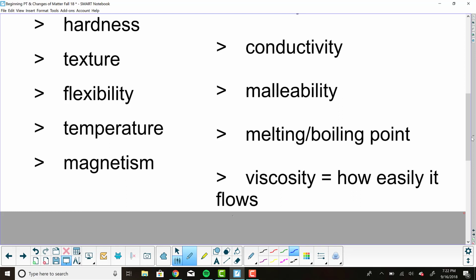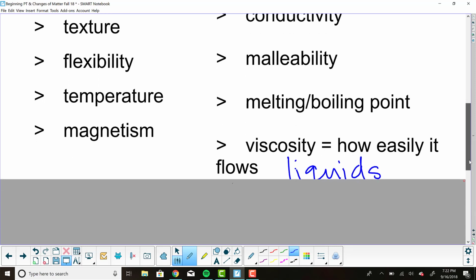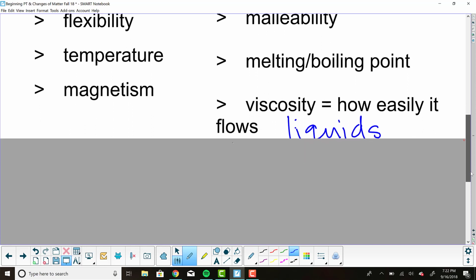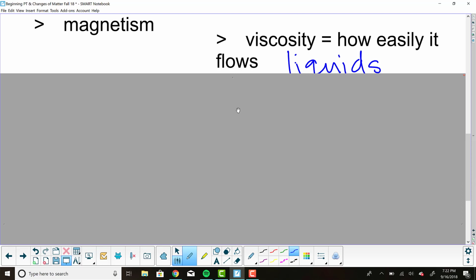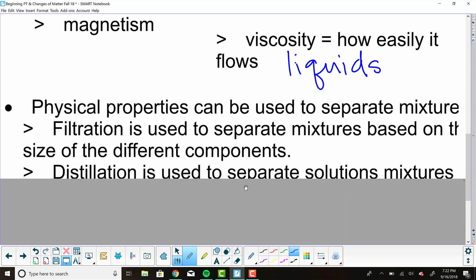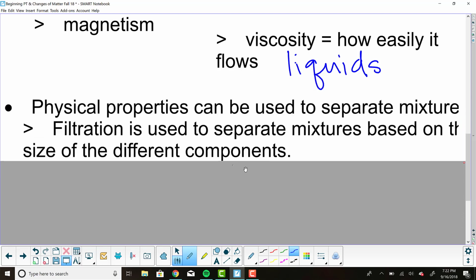This one only works for liquids. If we've got liquid matter, then we can talk about viscosity. If it is really thick like molasses, it's going to have a very high viscosity. If it's more like water, the viscosity will be lower. And using these physical properties, we can talk about separating a mixture.